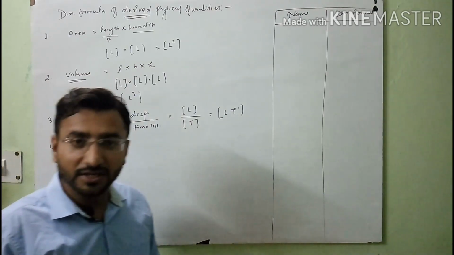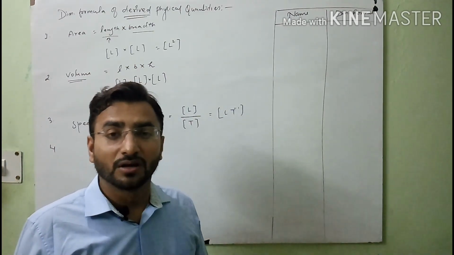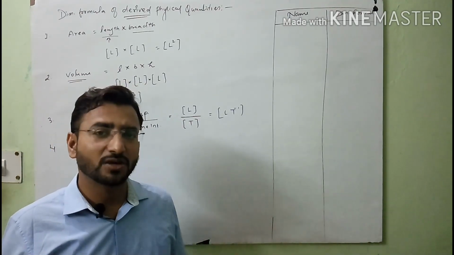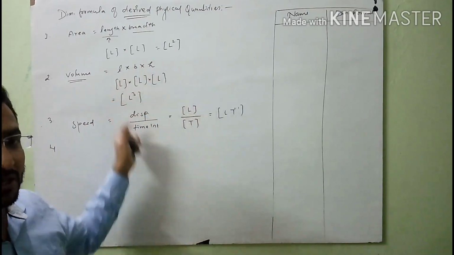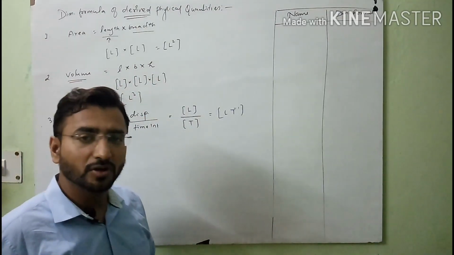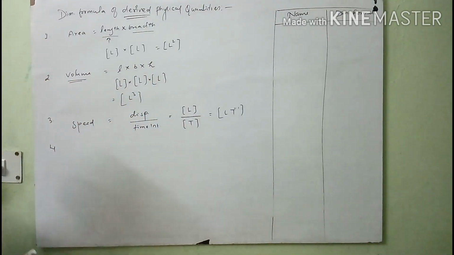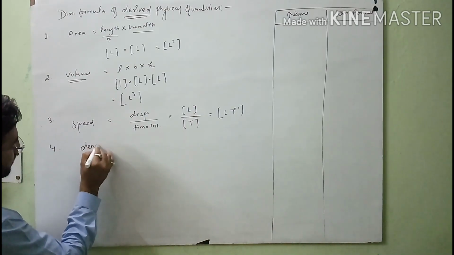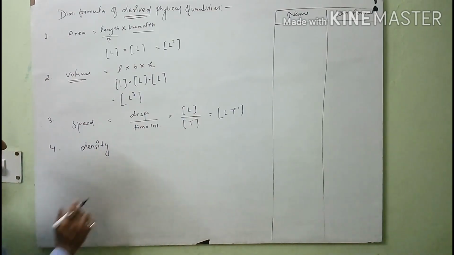Name the two physical quantities which are dimensionless, or name the quantities having the same dimension as work, and others. There are many questions which will come from this dimensional analysis, which are very important for your examination. So see here, the third and fourth formula is density. All the formulas are common for you.